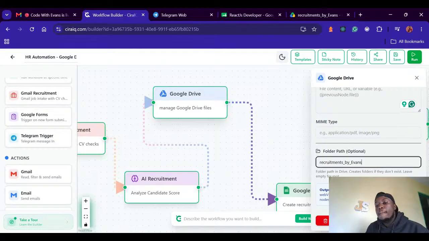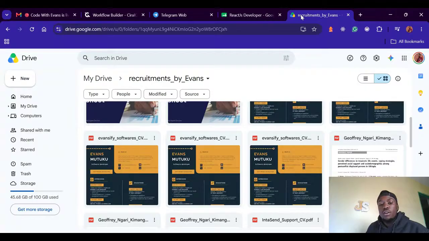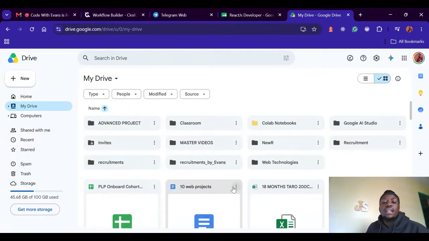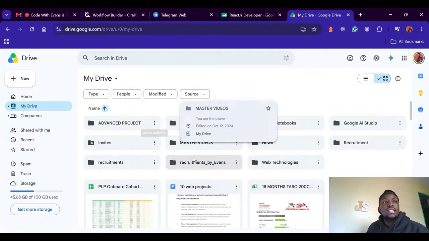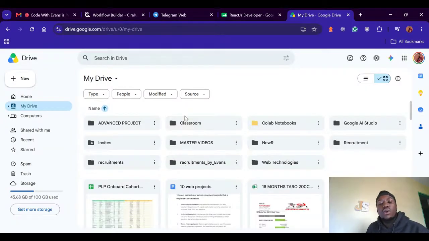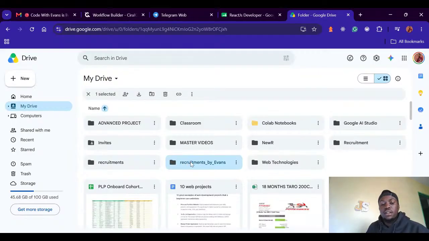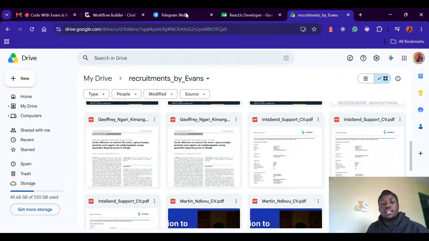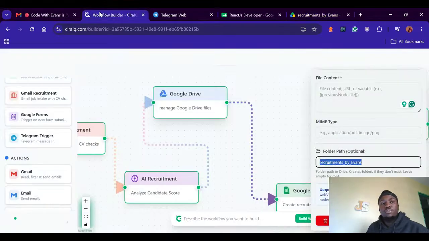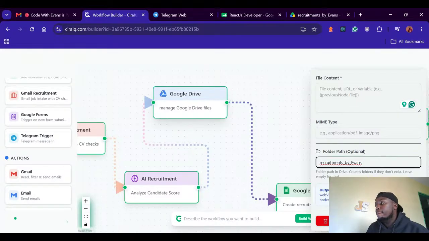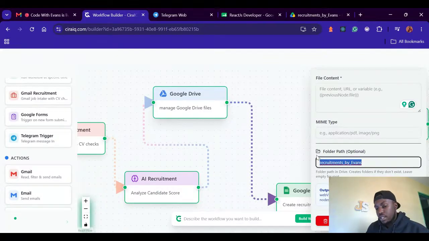It's not mandatory. You can do the folder name. The folder name is basically ordering your files. Instead of going to Google Drive and uploading it anywhere, you can create a folder that will hold your CVs. For example, here, recruitment by Evans. When I click, that's where we have all these files. And that's why we have these inputs right here in our automation. Yes, that's why we have this recruitment by Evans file name right here.